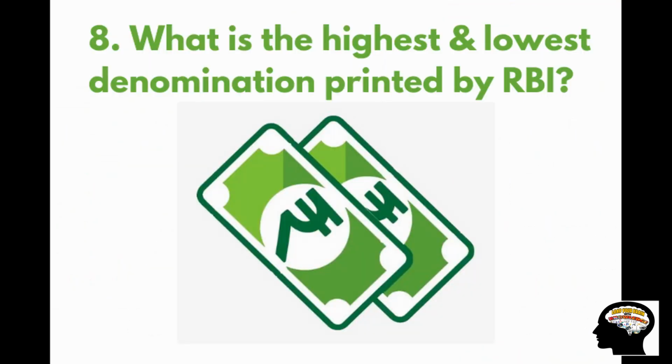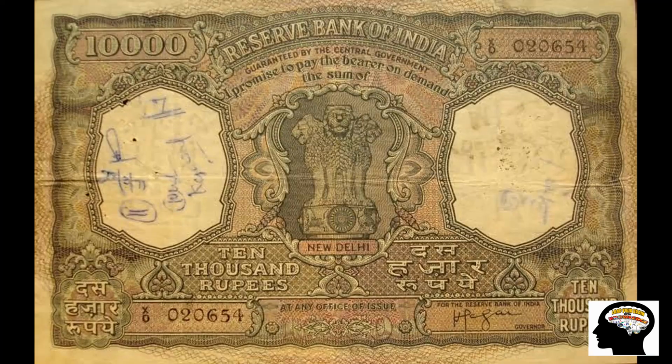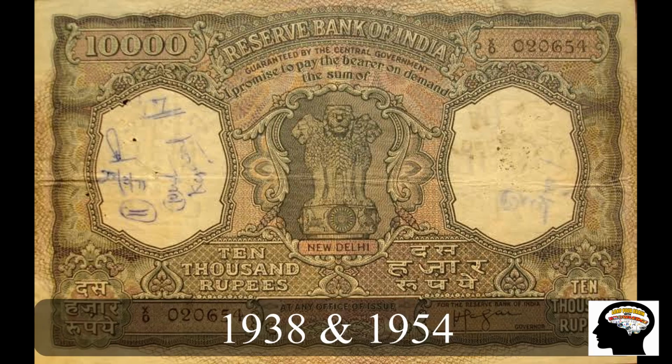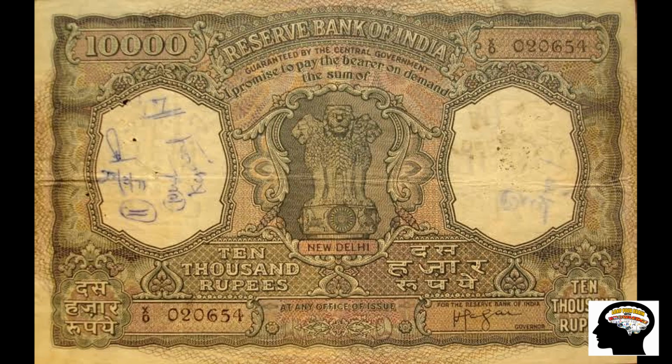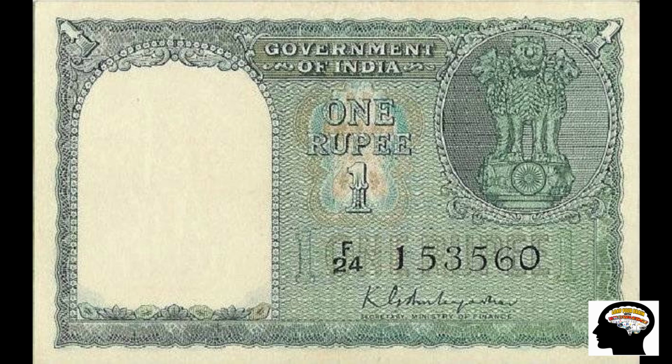What are the highest and lowest denominations printed by RBI? The highest denomination note ever printed by RBI was the Rs 10,000 note in the year 1938 and again in the year 1954. These were demonetized in the year 1946 and again in 1978. The lowest denomination note is Rs 1.